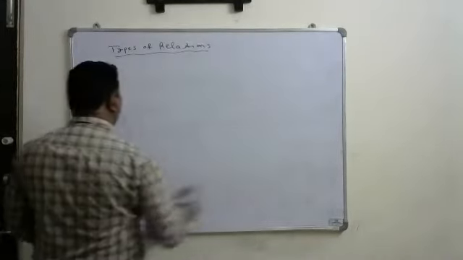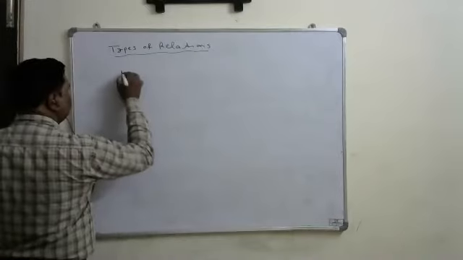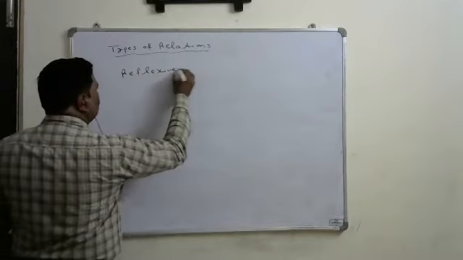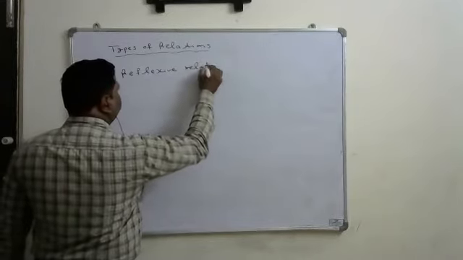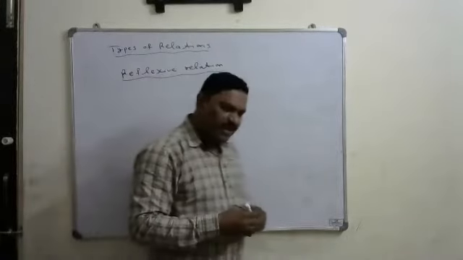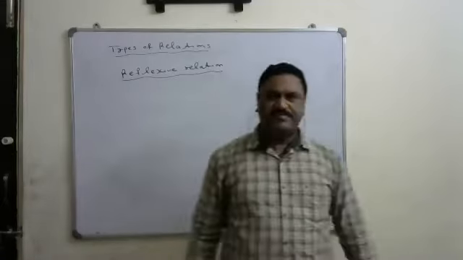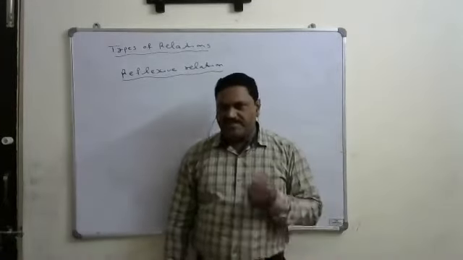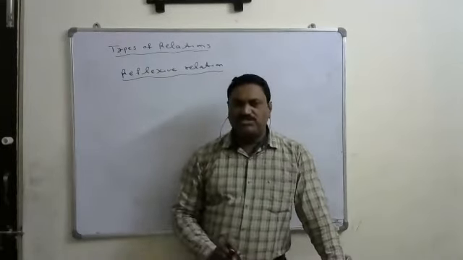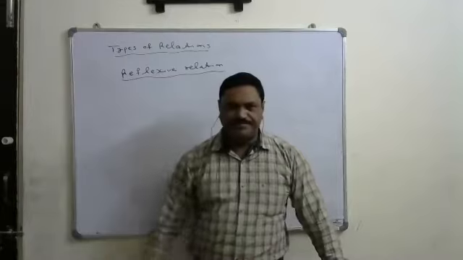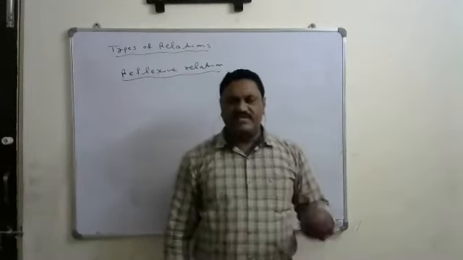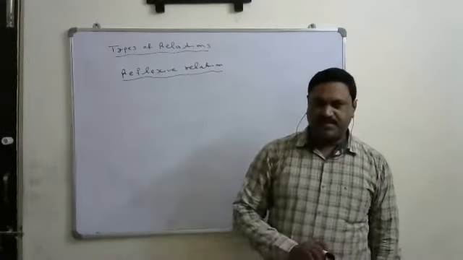give this subheading: reflexive relation. So reflexive relation. Look at this. What is meant by this reflexive relation? It means every element of the given set should be related to itself. Such a relation we call a reflexive relation. Every element should be related to itself in a given set is called the reflexive relation, right?